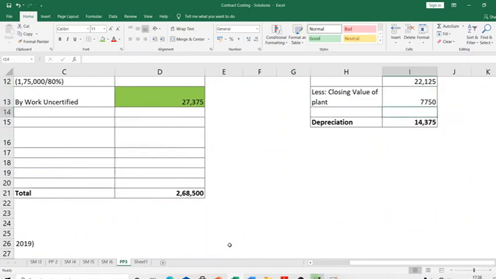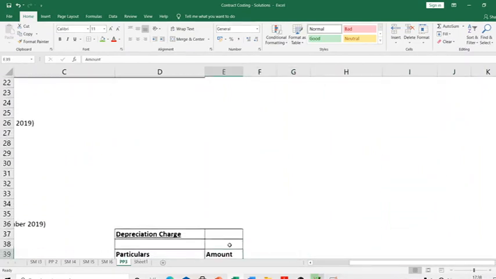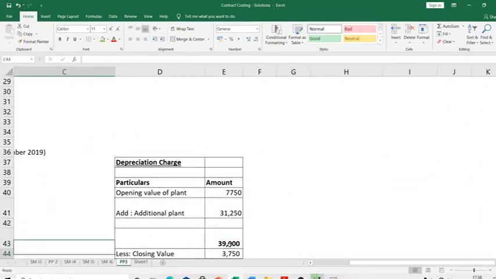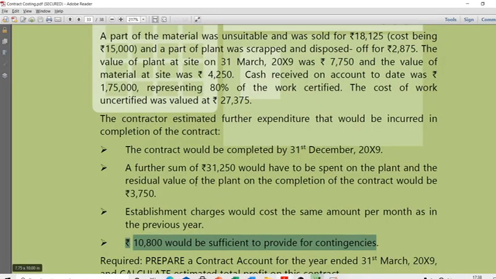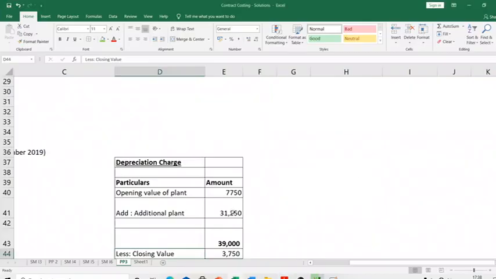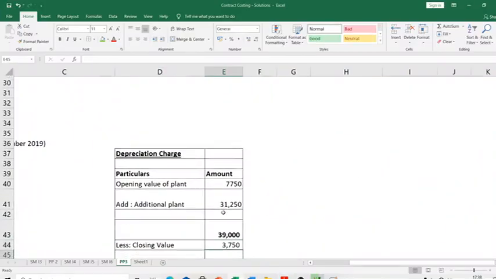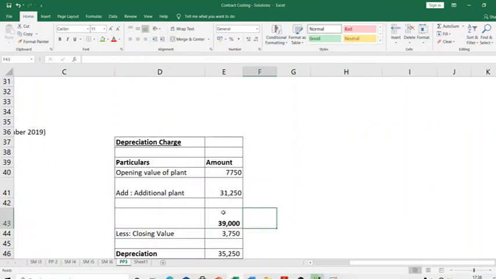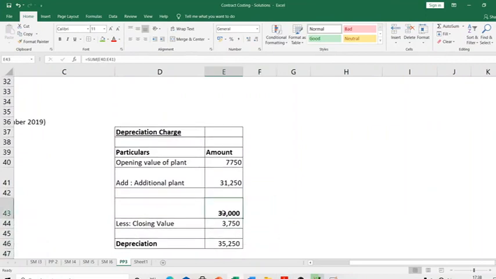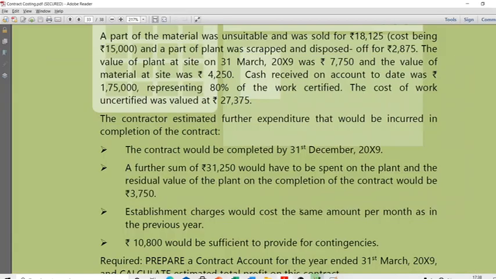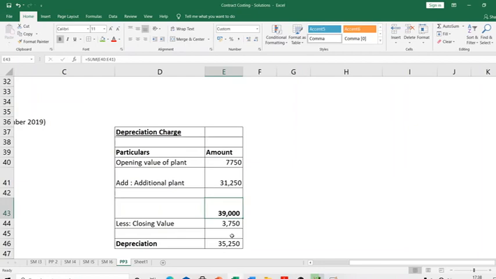See here 7750. That means this year it is 7750. To this, what happened is I introduced new plant. A further sum of 31,250 would have to be spent on the plant. That means 31,250 I add. That means together I should have a plant value of 39,000. However, in the end, if you see, it has a residual value of 3750. That means end of the year the closing value is 3750.